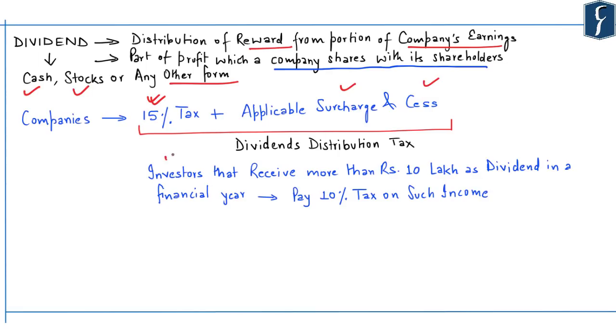Further, any investor who received more than rupees 10 lakh as dividend in any financial year also had to pay an additional 10% tax on such income. And in this regard, the capital market believed that this amounted to a sort of double taxation. So the government has not only removed the dividend distribution tax, but has also removed this aspect with respect to investors who receive more than rupees 10 lakh as dividend. So now they do not have to pay 10% tax on such profit.